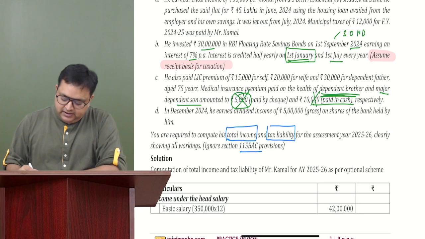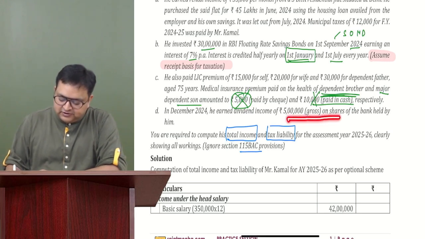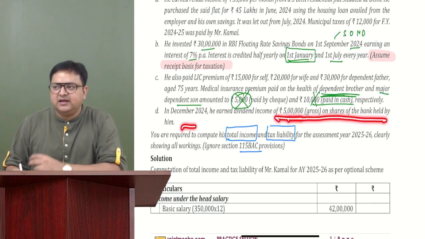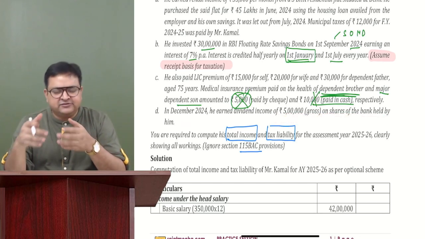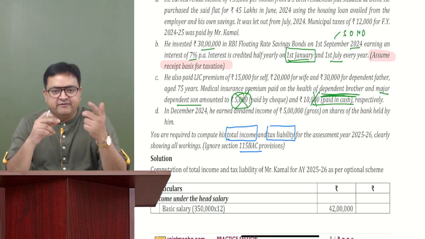Okay. In December 24, he earned dividend income of 5 lakh rupees gross on the shares of the bank held by him. So this is again IFOS income, 5 lakh rupees. So we have two IFOS items. One is dividend 5 lakh straight away, and second is interest income 70,000 rupees.